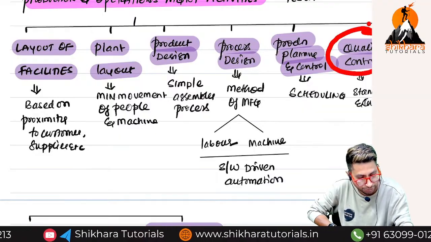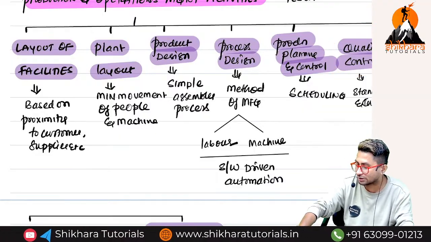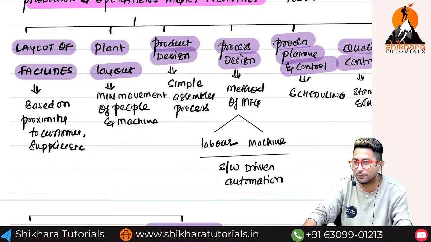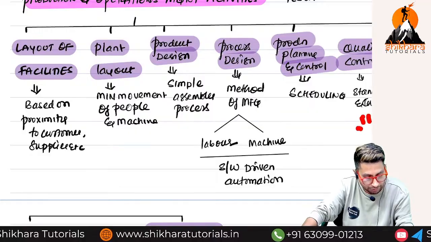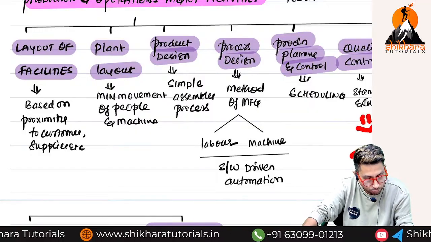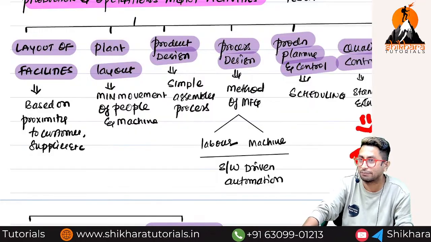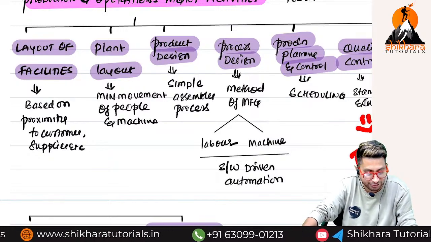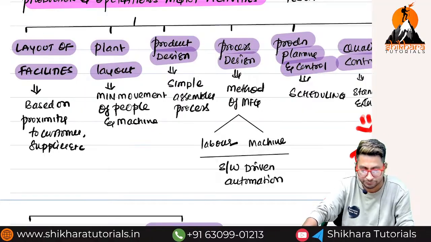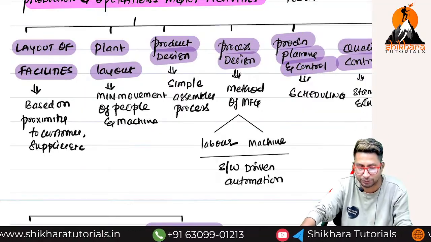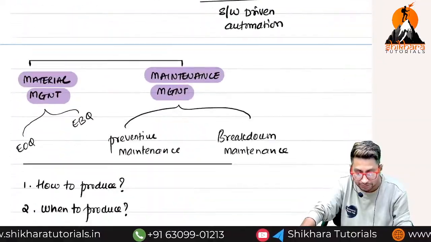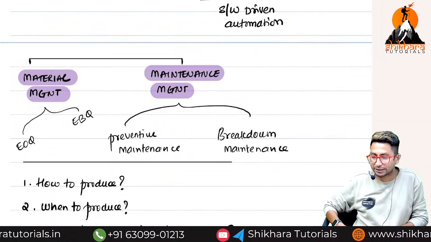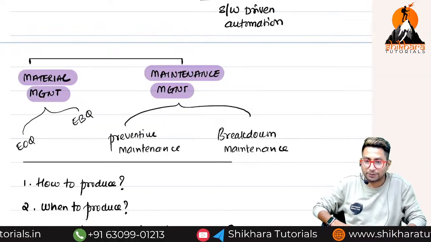Then, what is also important whenever you are producing any goods and services? Quality control, obviously. Without quality control, your business will never run. In quality control, in our syllabus, we have a topic called TQM, Total Quality Management, and we also have one more unit called ISO, International Standards Organization. Lot of problems we have here, very important chapter. Then they will also take care of what? Material management. The OM team will also take care of material management. Material management means